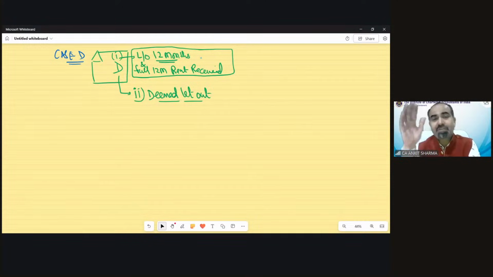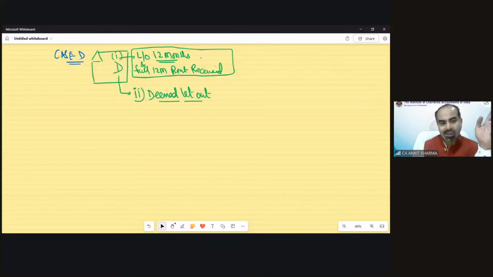The situation given in the question needs to be solved as per which scenario: whether it's a part of my scenario A or B, or whether it's a part of my scenario D. What will happen if you're able to choose that? If you have chosen the scenario which needs to be solved as per case A and B, you will not be confused in the solution. You just need to focus on what the solution process is in A and B.